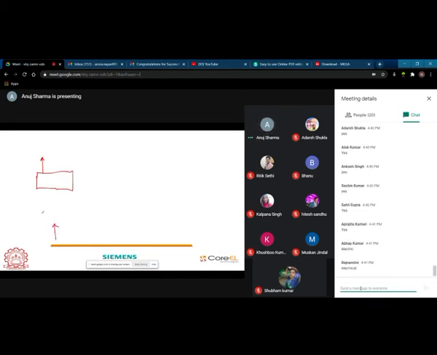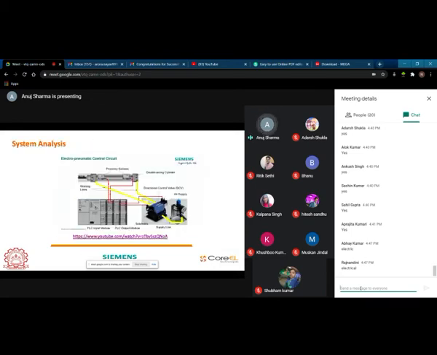Okay. And that compressed air supply will be first supplied to a solenoid, which was your directional control valve. Okay. So there was a control valve. I am just writing it as CV. This was a directional control valve which was just changing the direction.